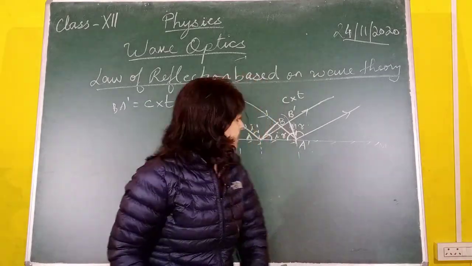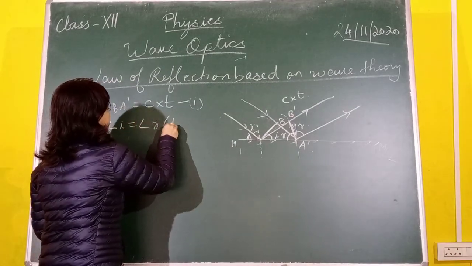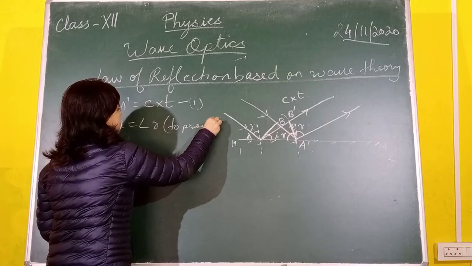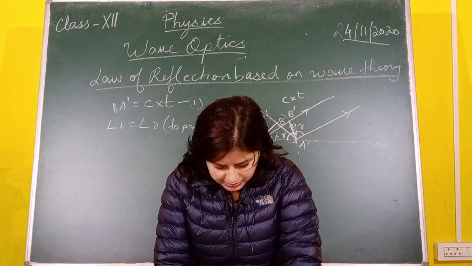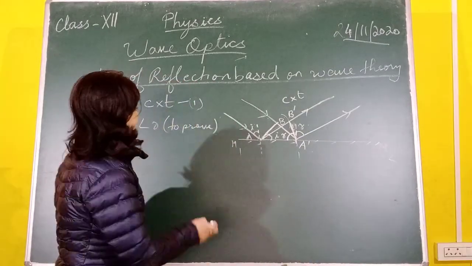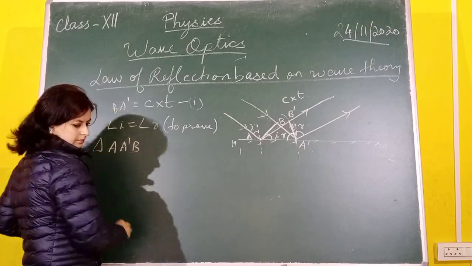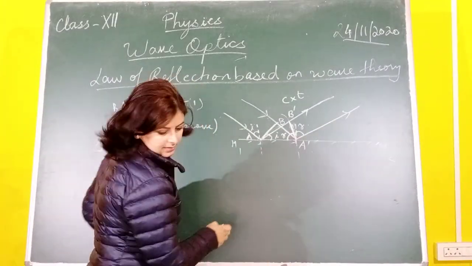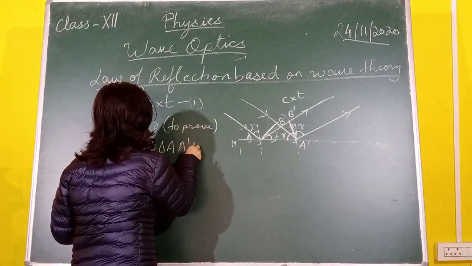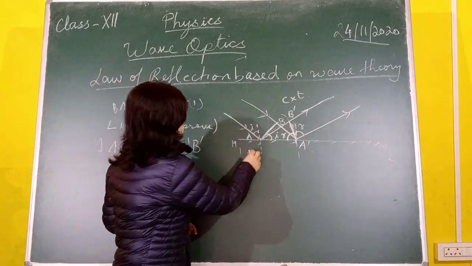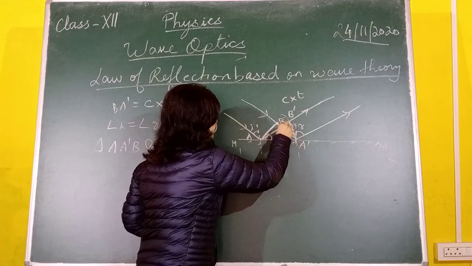We need to prove that angle i here is equal to angle r. That will prove the law of reflection. Now you take two triangles, A dash B and A dash B dash, as you can see.